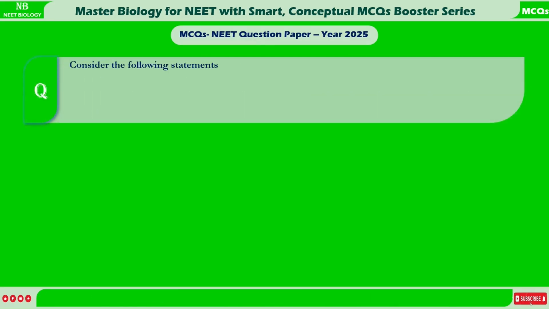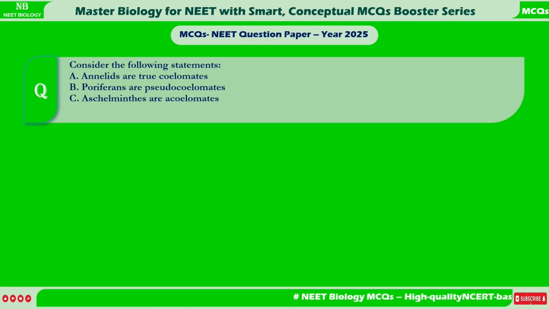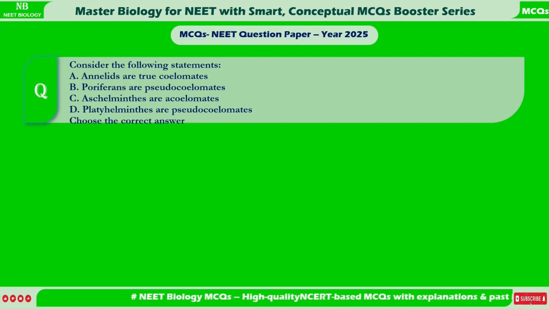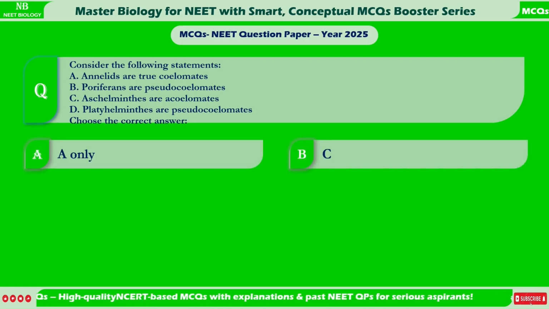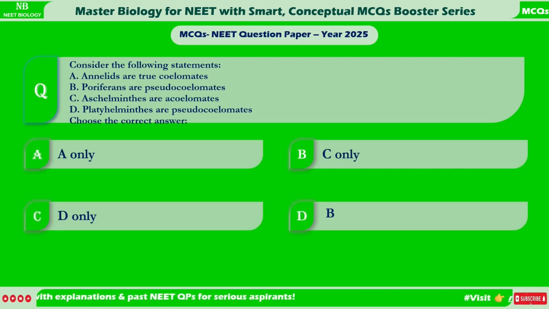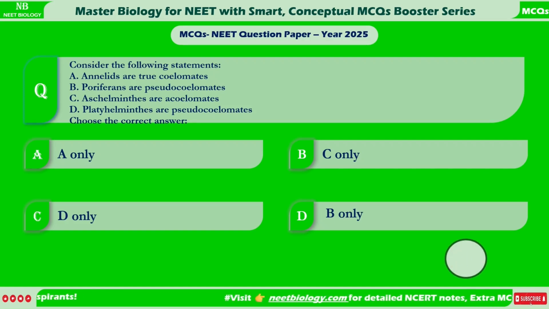Consider the following statements. A. Annelids are true coelomates. B. Porifera are pseudocoelomates. C. Aschelminths are acoelomates. D. Platyhelminths are pseudocoelomates. Choose the correct answer. A. A only. B. C only. C. D only. D. B only.